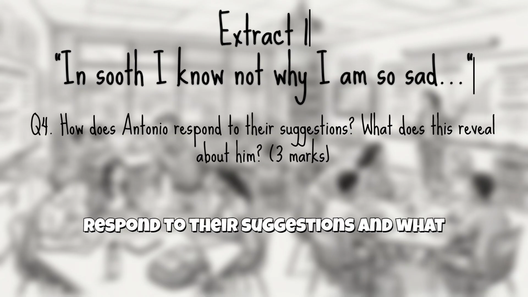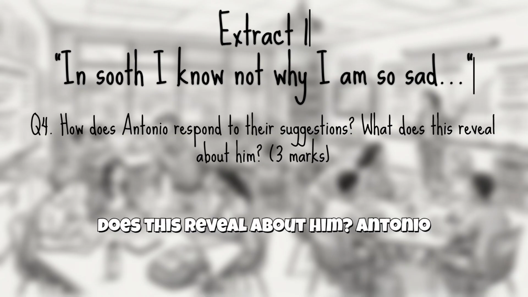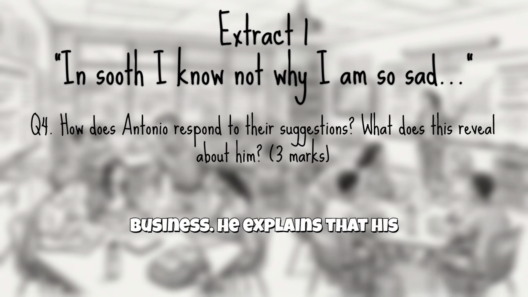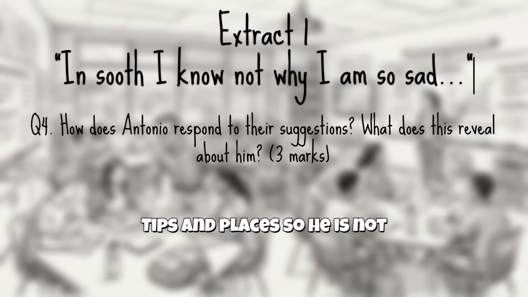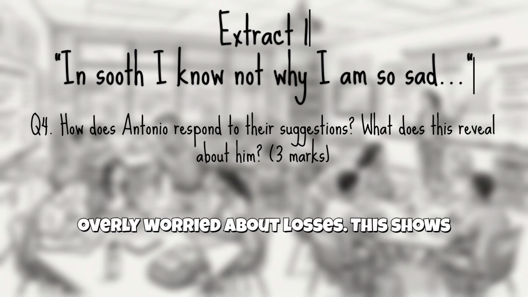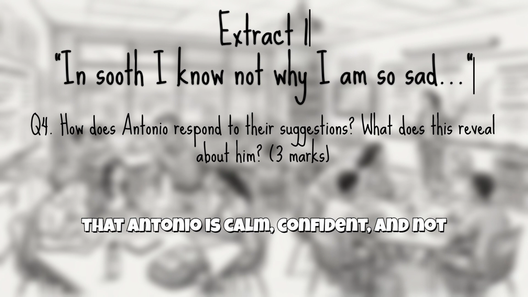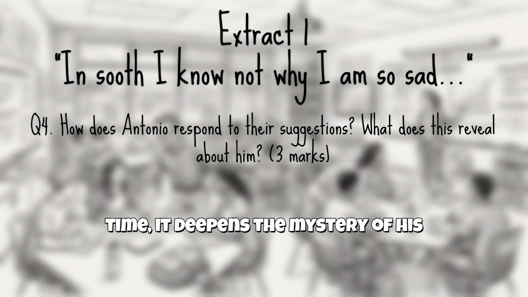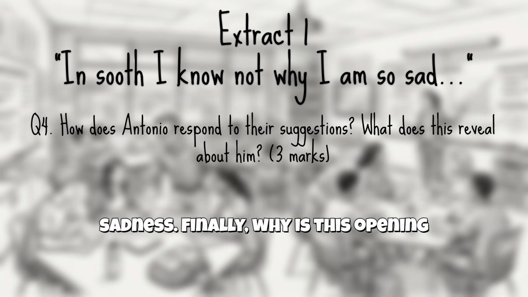How does Antonio respond to their suggestions, and what does this reveal about him? Antonio denies that his sadness is related to his business. He explains that his investments are spread across different ships and places, so he is not overly worried about losses. This shows that Antonio is calm, confident, and not overly attached to wealth. At the same time, it deepens the mystery of his sadness.